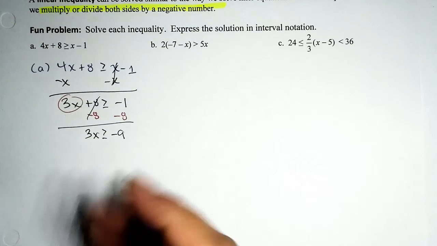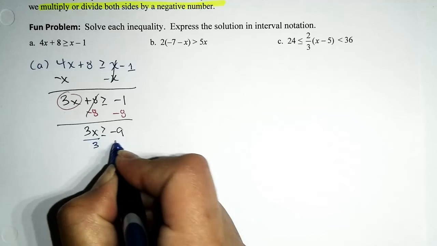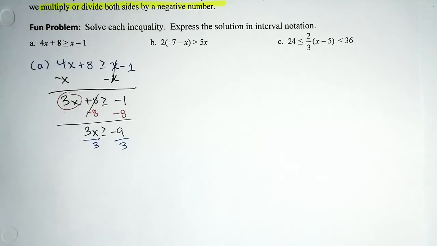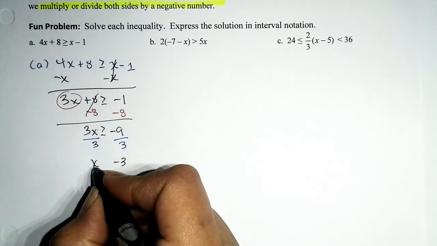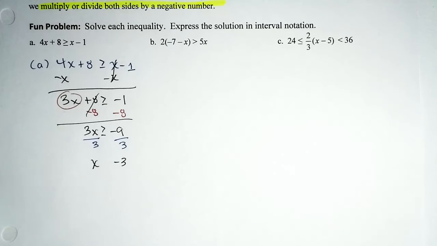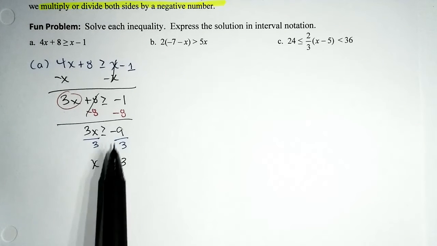We keep our cool. To get rid of the times 3, let's divide both sides by 3, and that will give us x being compared to negative 3. I took a pause on the inequality symbol. At this point, my mind wants to say, hey, don't forget to flip it because we divided and there's a negative involved. Yeah, we did divide, and there is a negative involved.